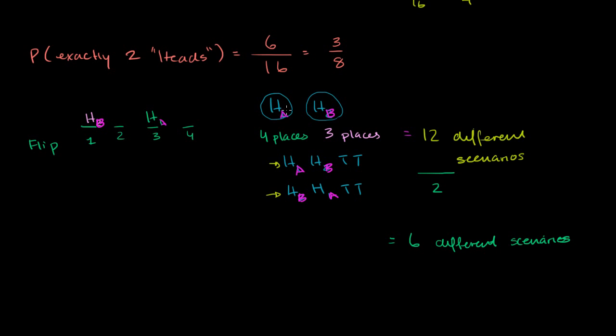Scenarios, if you assume that head A and head B can be interchangeable, that it's a completely identical outcome for us, because they're really just heads. So there's 6 different scenarios, and we know that there's a total of 16 equally likely scenarios. So we could say that the probability of getting exactly 2 heads is 6 scenarios out of 16, and there's a couple of ways. You could say there's 6 scenarios that give us 2 heads of a possible 16. Or you could say there are 6 possible scenarios, and the probability of each of those scenarios is 1/16. But either way, you'll get the same answer.